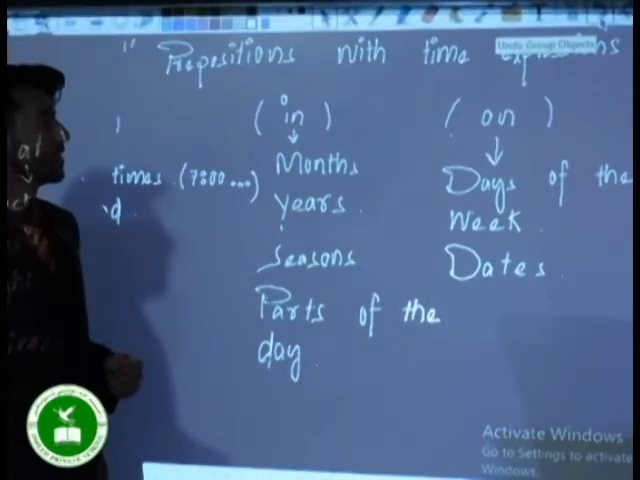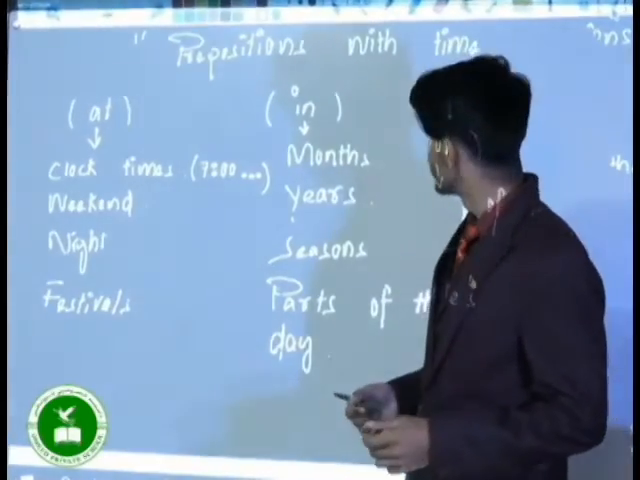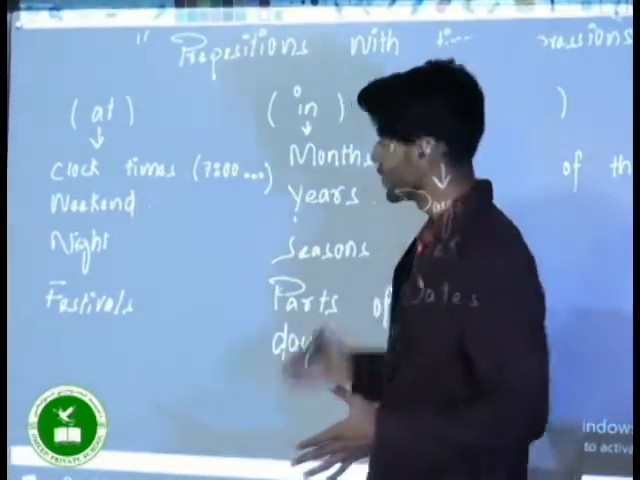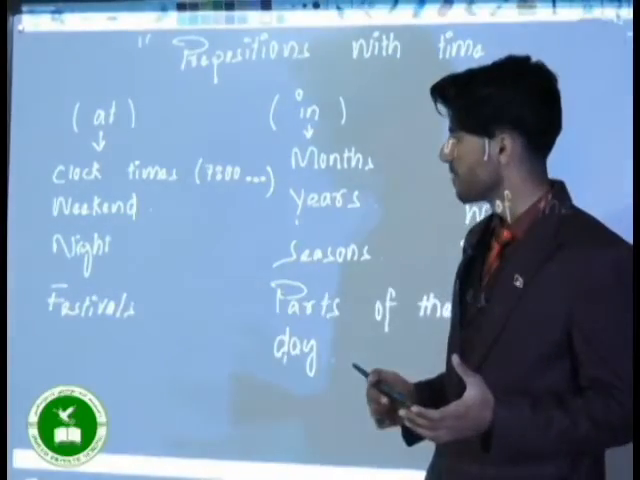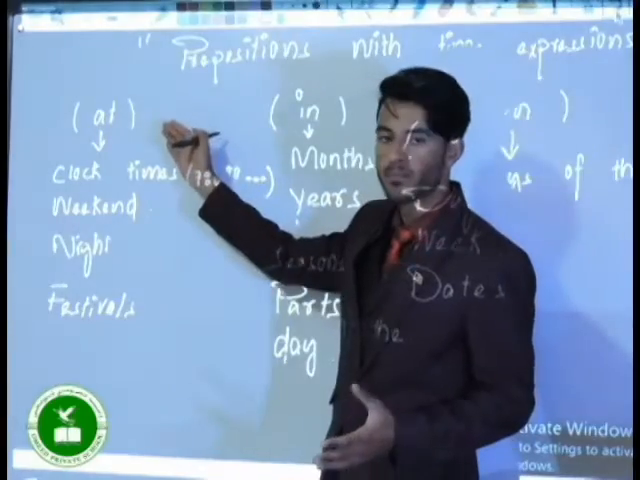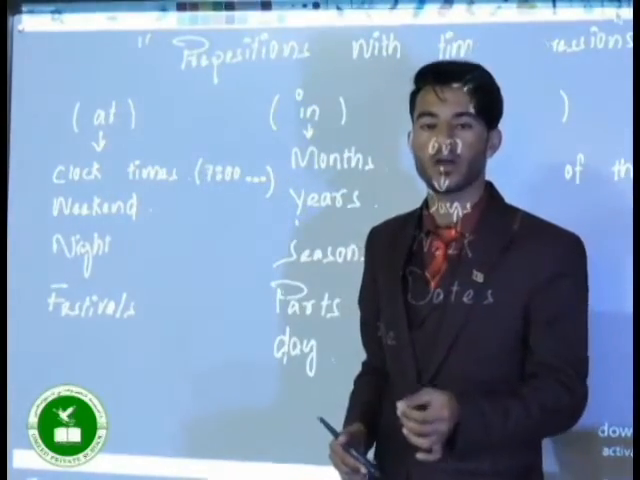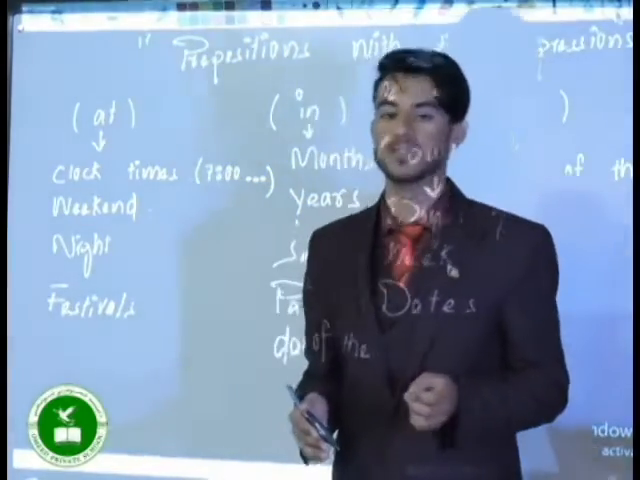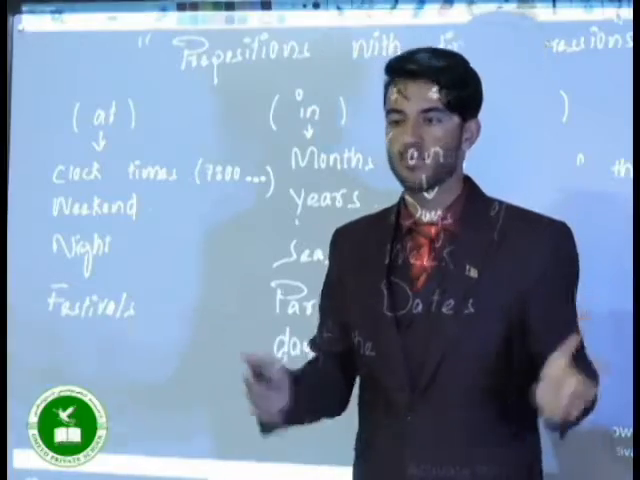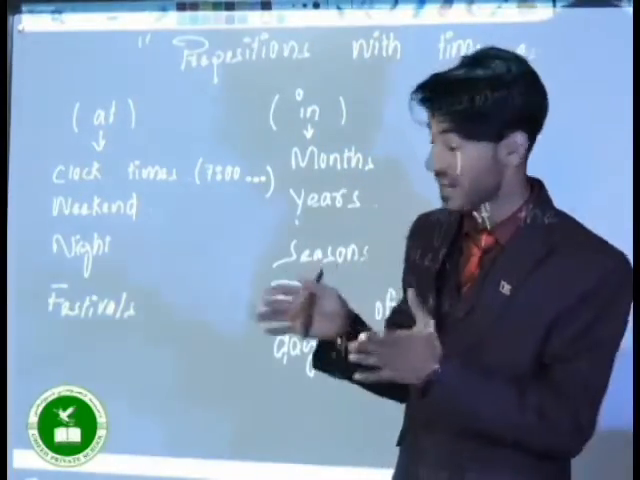Okay. So, prepositions with time expressions: at, in and on. How do we use them? At. Always remember, at is used with clock times, like at 7 o'clock, at 5 o'clock, at 7:30, at 9, at 10, alright? For example, when do you go to school? I go to school at 8 in the morning.